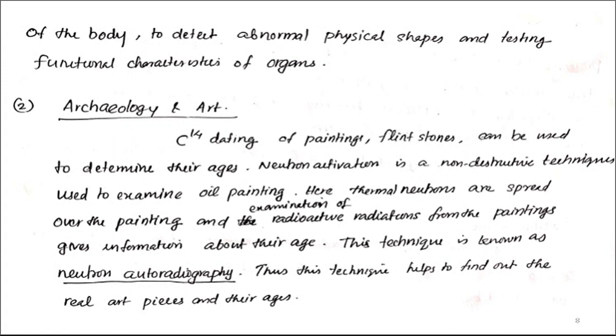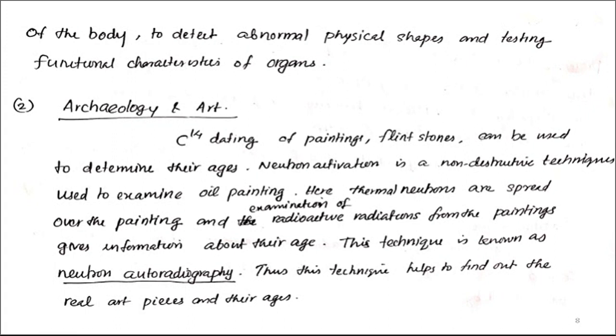And also neutron activation is a non-destructive technique used to examine old oil paintings. Here thermal neutrons are spread over the painting, and examination of radioactive radiations from the paintings gives information about the age, which means that the activity of the radioactive radiations from the paintings gives the age of those paintings.